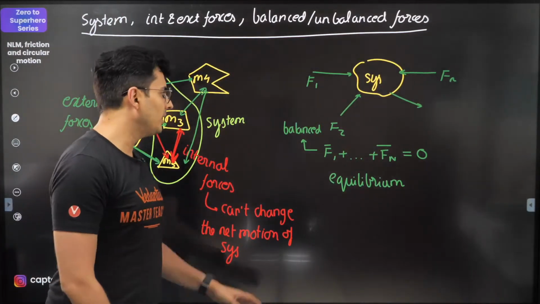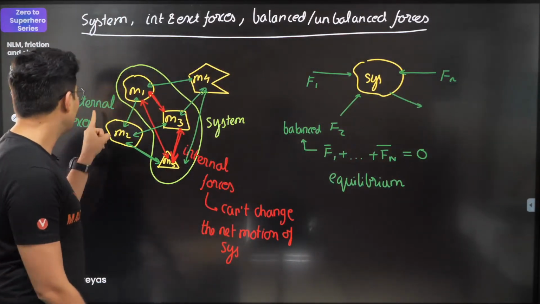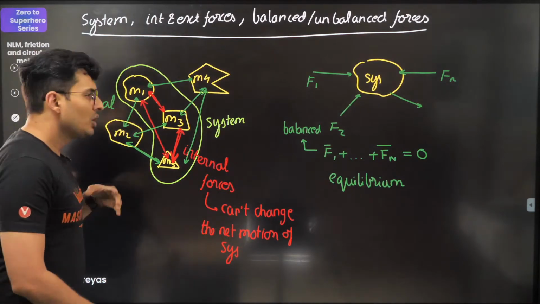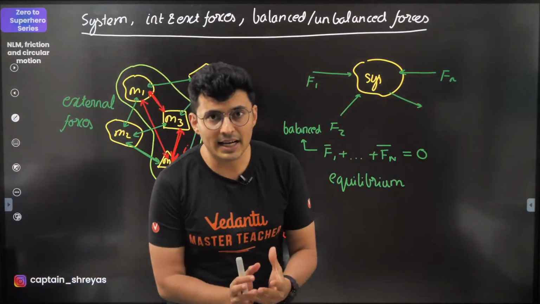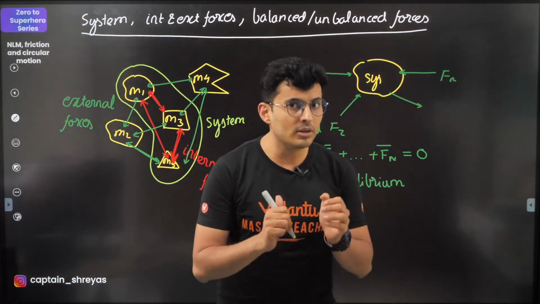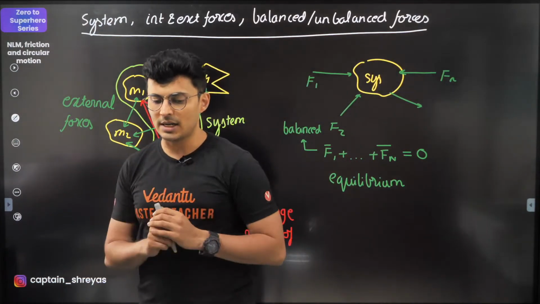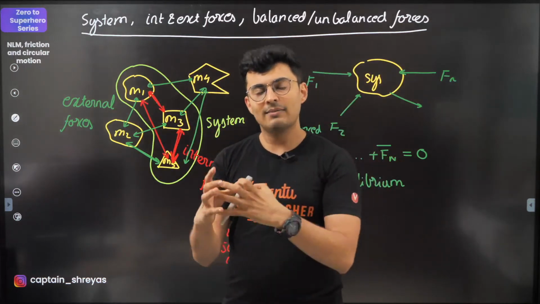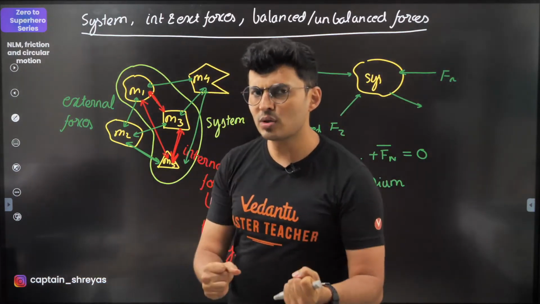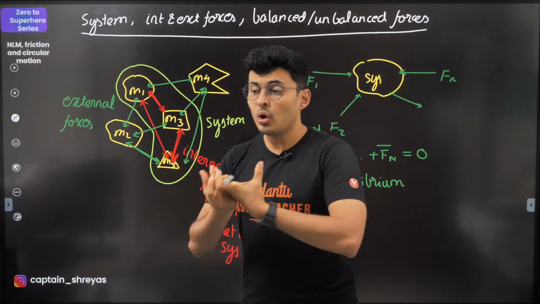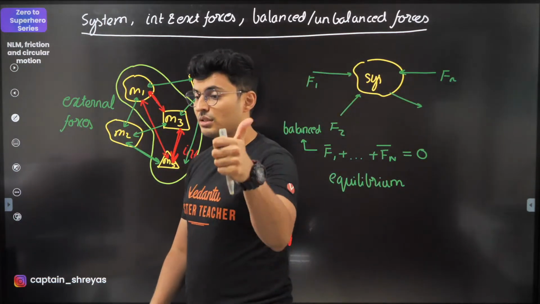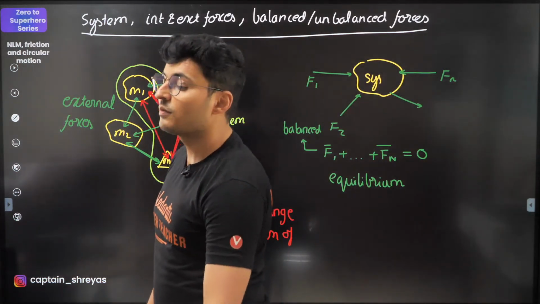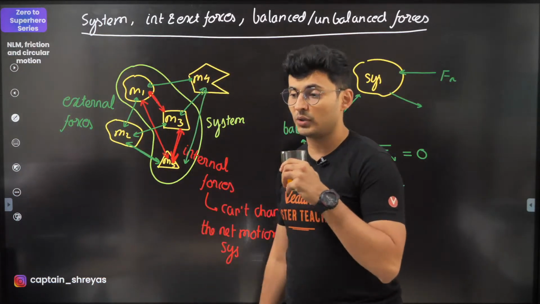Also, one last point before we go ahead. Whenever we talk about external forces, should we show the forces acting by the system or on the system? Put it up in the chat box. What do you guys say? Whenever we draw a free body diagram or show external forces, should we show the forces acting by the system or on the system? This is very important because many people get confused about what they should draw.